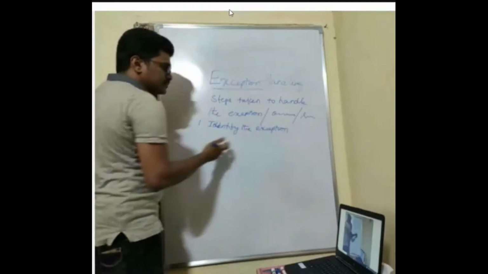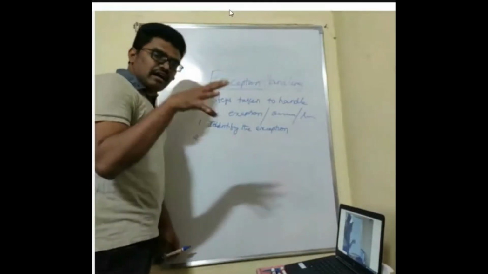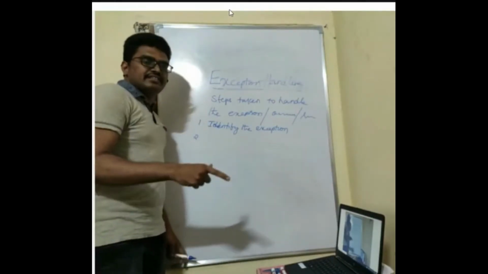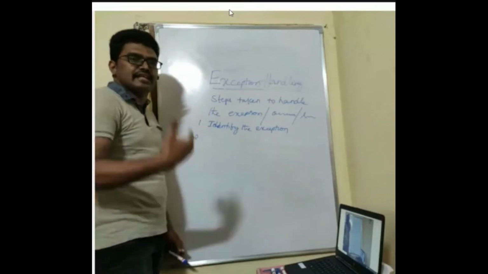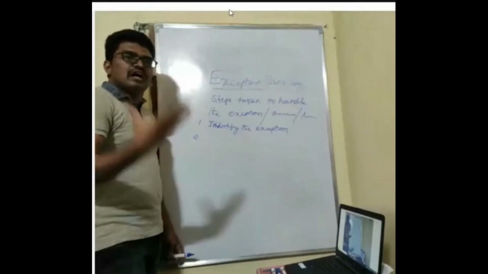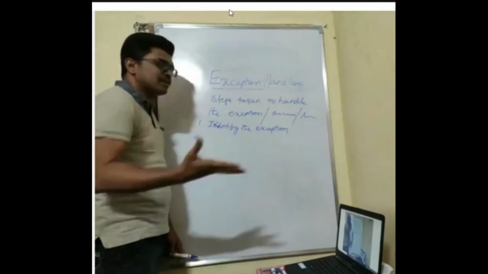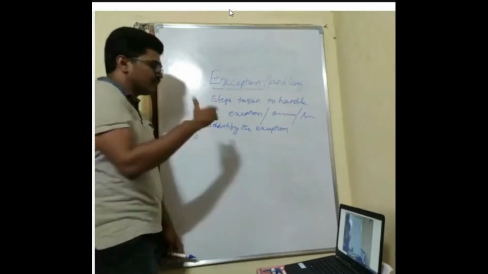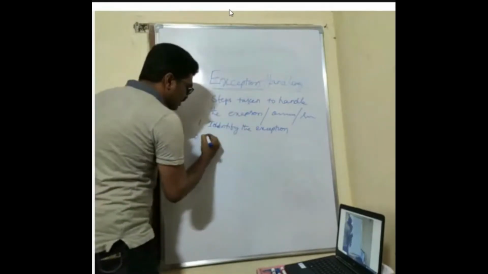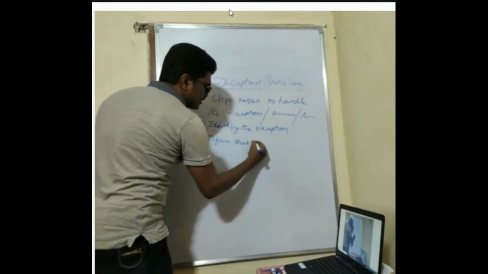Identify the exception. See, whenever I want to handle the exception, whenever I want to handle the abnormal condition, first, what I have to do, first I need to identify. See, similarly, suppose I am in the class and there is an abnormal student behaving in abnormal way, first and foremost thing what I should do, I need to identify that student whoever is in the class. So that is the first step. If I don't identify, I cannot take any steps. So first thing what you do is identify the exception.